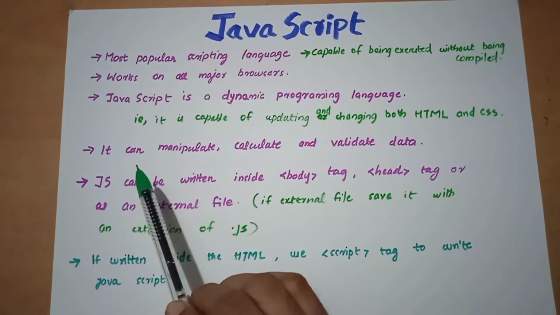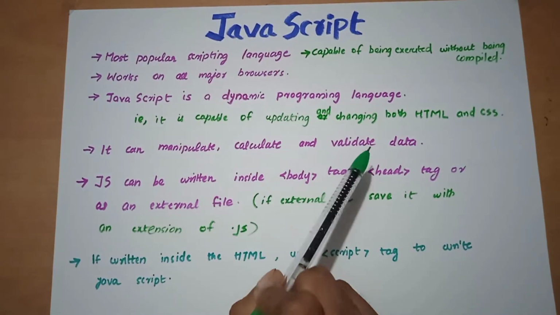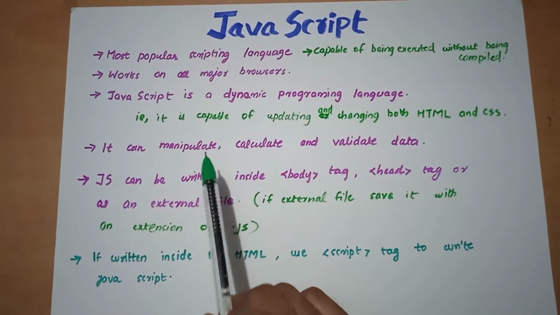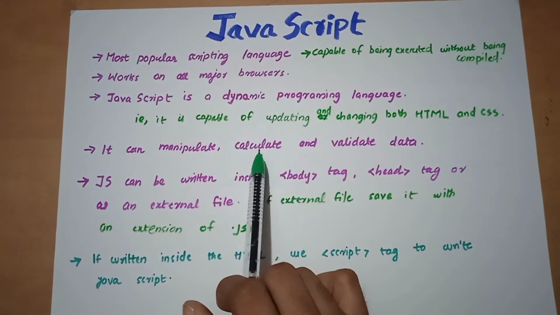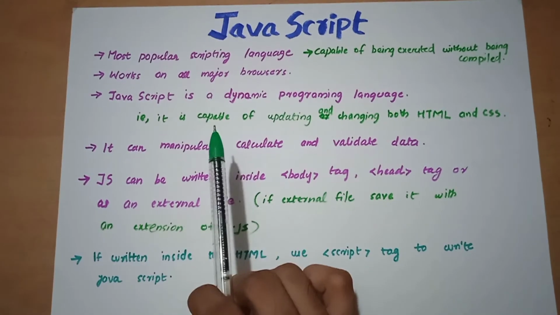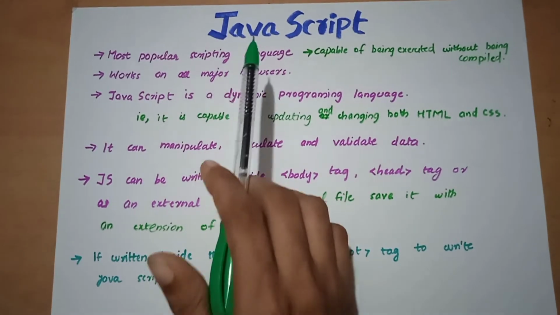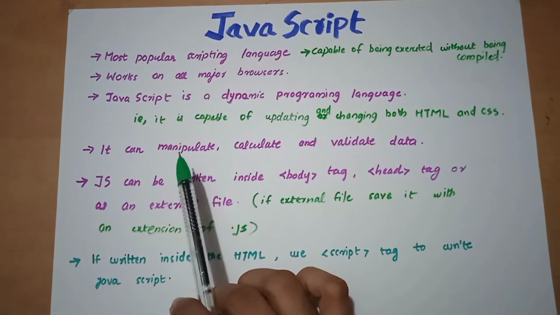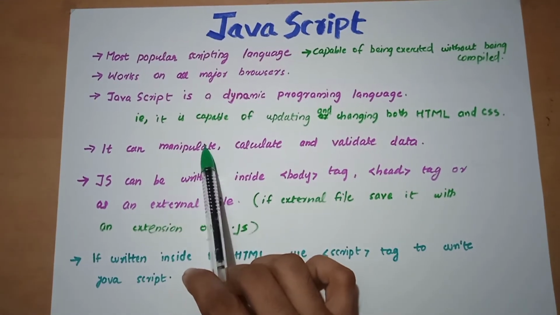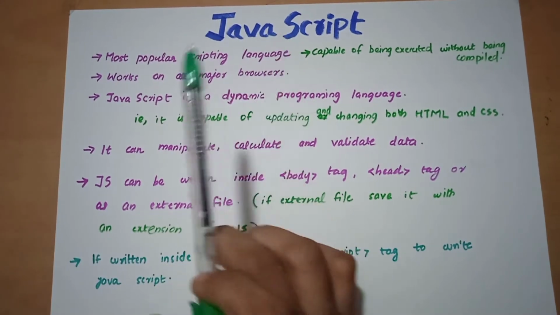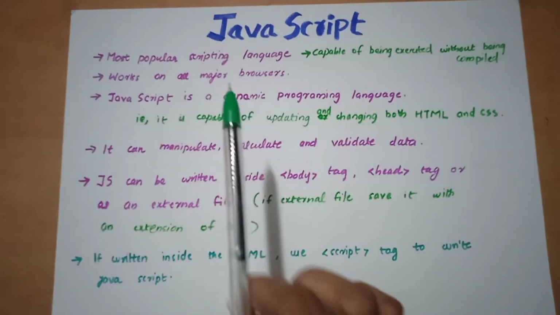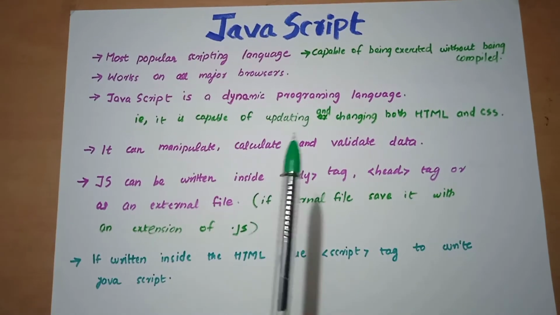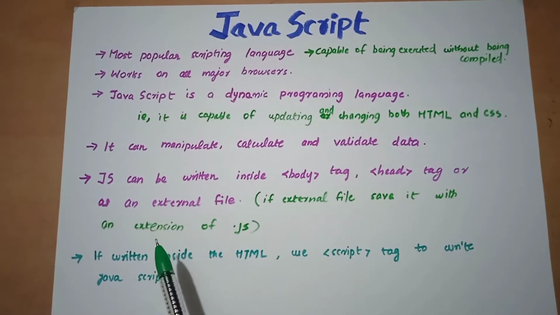And it can manipulate, calculate and validate the data. This is very important because nowadays validation, calculation and manipulation are mandatory. Without using JavaScript, this is not possible. So keep in mind that JavaScript is a scripting language, a dynamic programming language which can manipulate, calculate and validate the data.